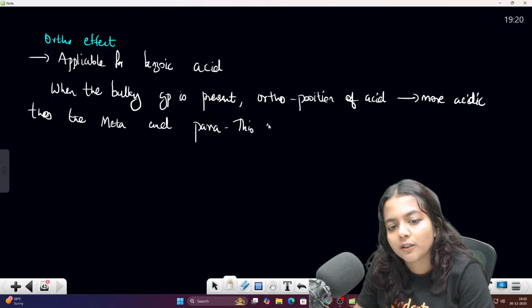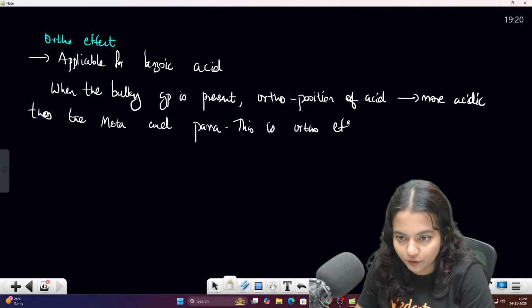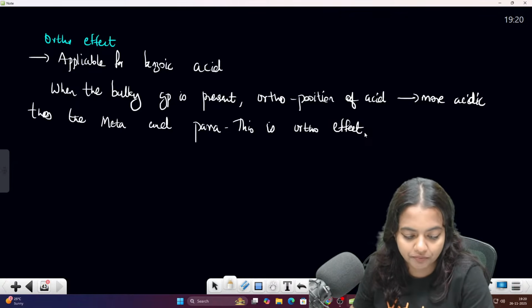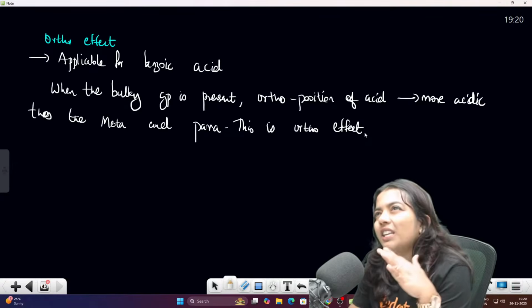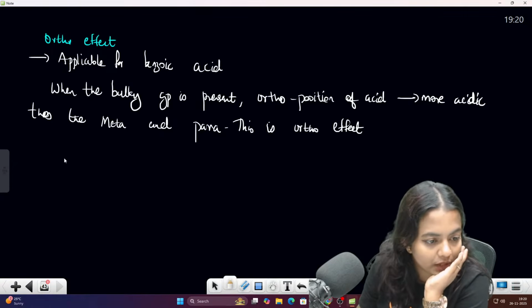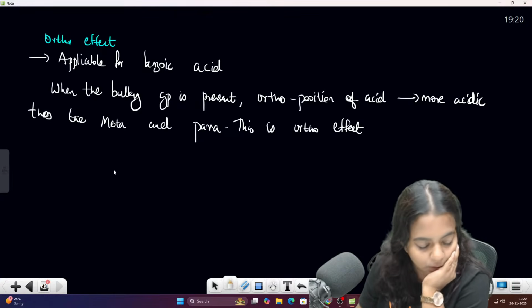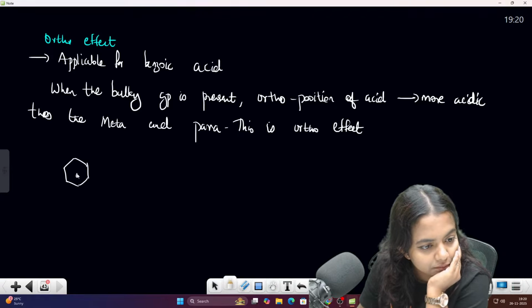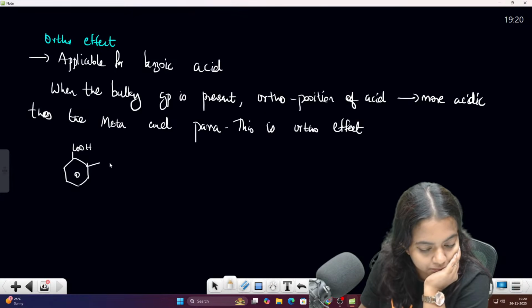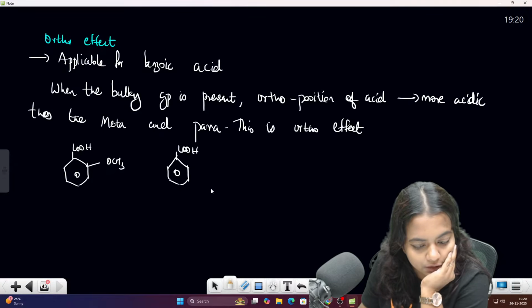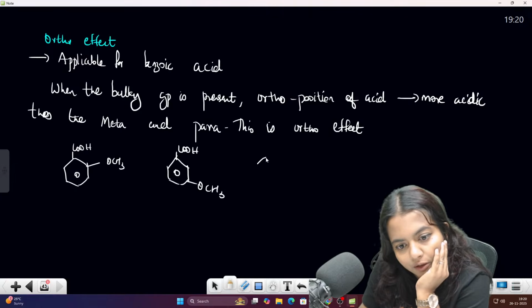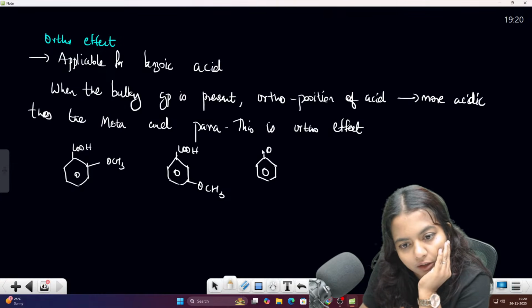This is the ortho effect. I will give you an example for this. The reason for it is not required, children. Okay, I will give you an example here. These are all benzoic acids, with OCH3 in the meta position and the para position, and just benzoic acid.